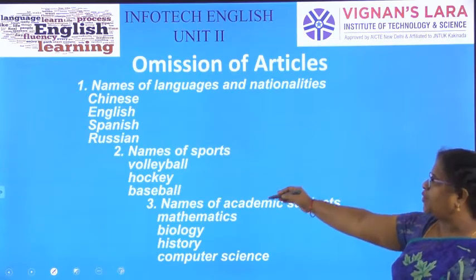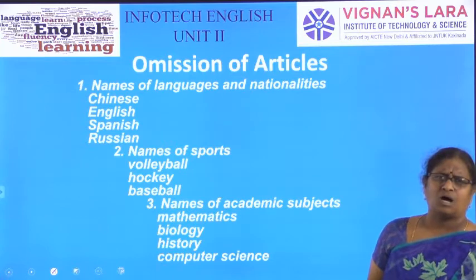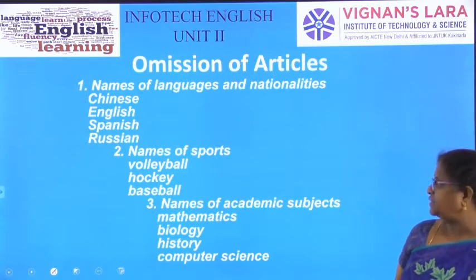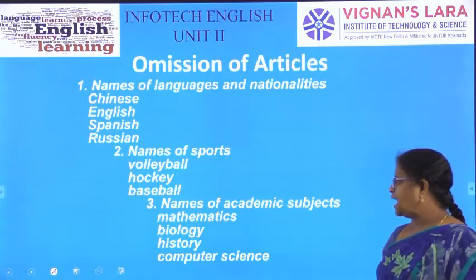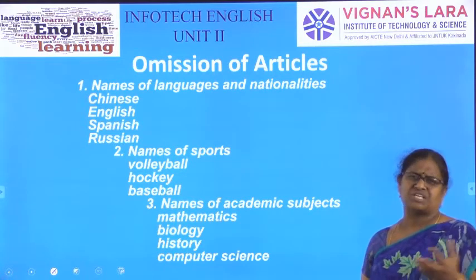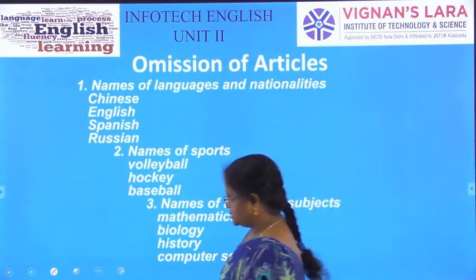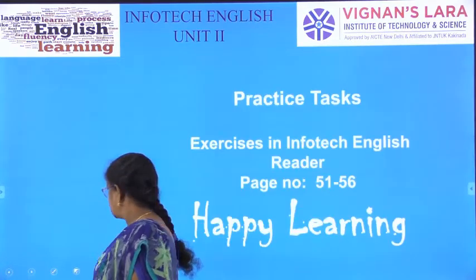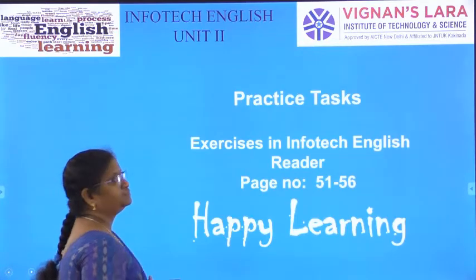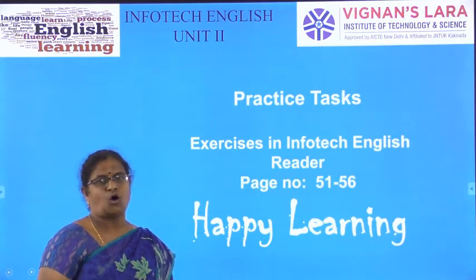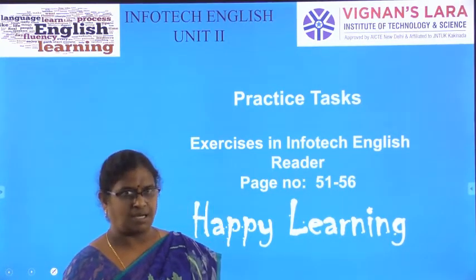Like the names of sports, volleyball, hockey, baseball, kho-kho, kabaddi, no need of any article. Names of academic subjects like English, mathematics, biology, history, computer science, any subject you can add, there is no need of articles. Okay? This forms a brief of the basic knowledge, the background you need about articles.